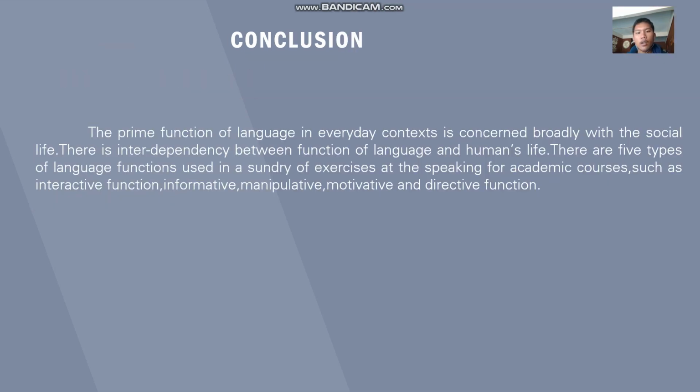The conclusion of this journal is that the prime function of language in everyday context is concerned broadly with social life. There is interdependency between the functions of language and human lives. There are 5 types of language functions used in a variety of exercises in the Speaking for Academic Purposes course: interactive function, informative function, manipulative function, motivative function, and directive function.